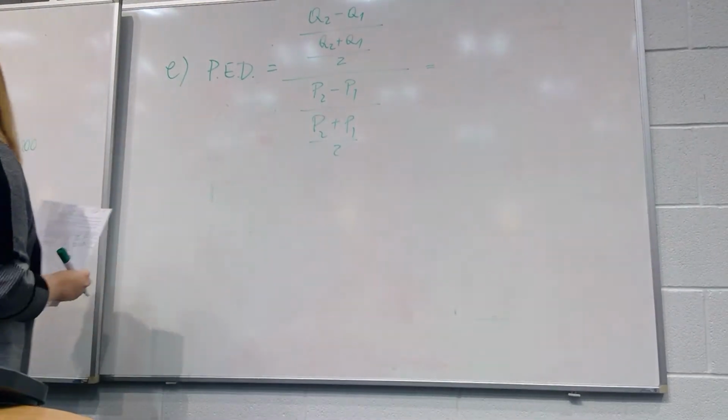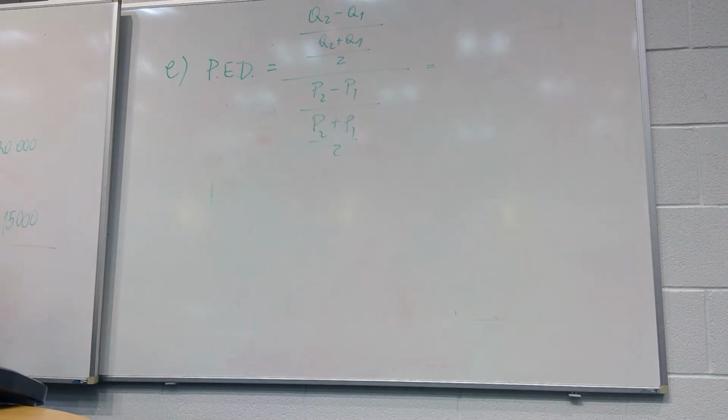We calculated our quantities in the task under D. 700 pounds would be the new price and 600 pounds would be the old price.